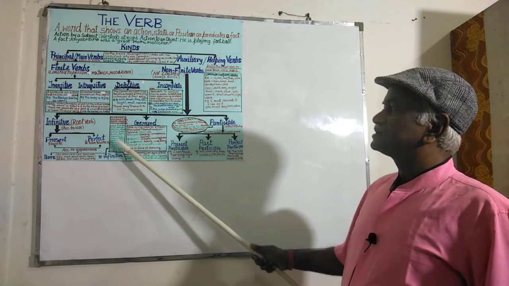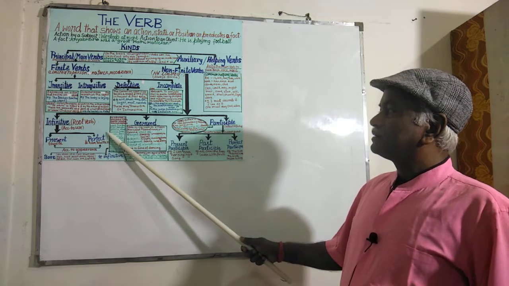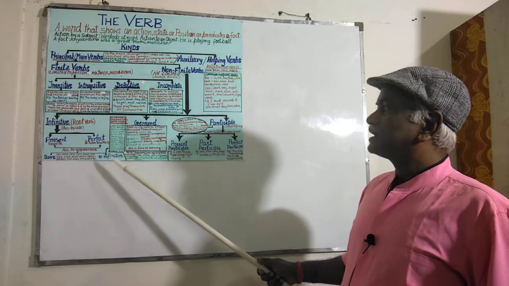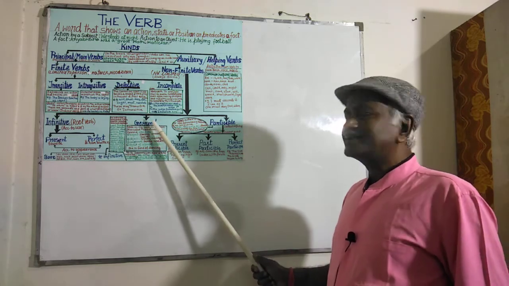All these verbs are considered to take to-infinitives.